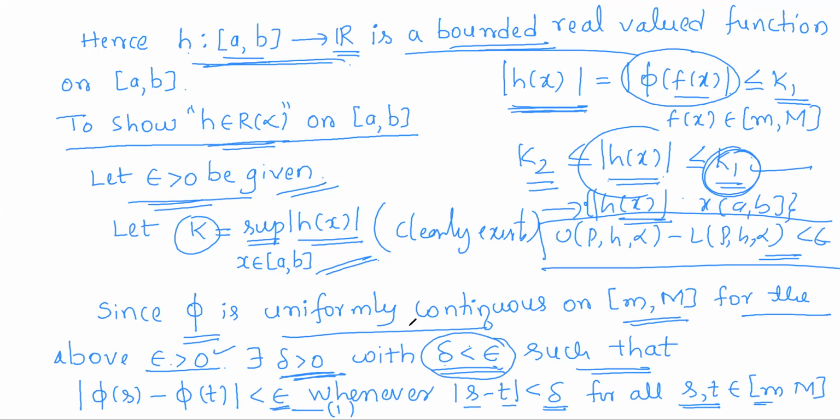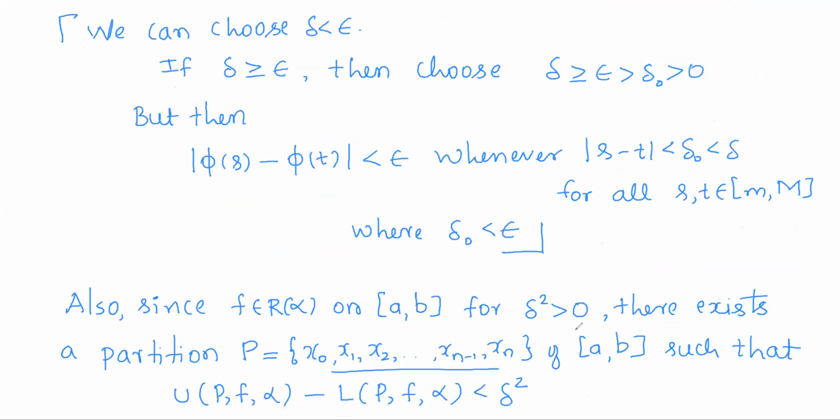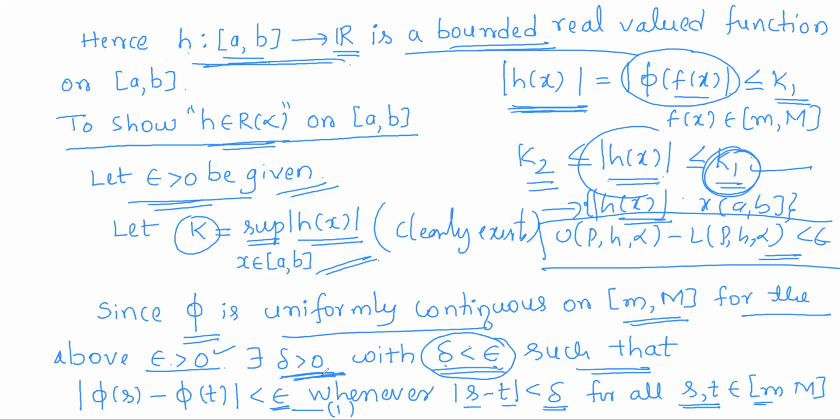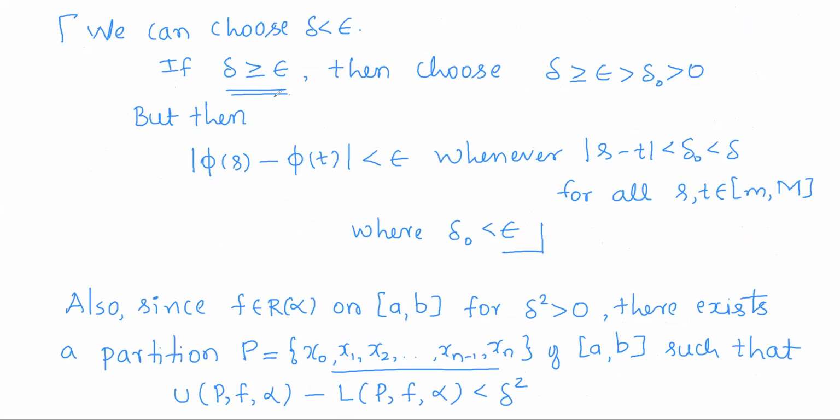By the definition, obviously for every epsilon there exists some delta, but the question is whether that delta is always less than epsilon. If the delta which exists is already less than epsilon, then there is no problem, and I have the desired property. Suppose the delta which exists corresponding to epsilon is greater than or equal to epsilon.